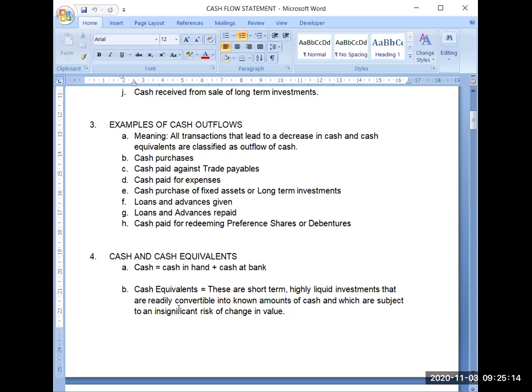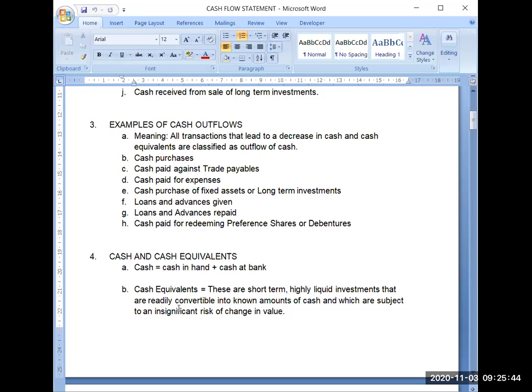Then you will be making the payment, and when you make the payment, your cash and bank balance will decrease. Similarly, if I say a credit purchase of goods, in credit purchase you are not paying any cash. So your cash and bank balance will remain intact. So in that case, we can't say that it is cash outflow. So the simple thing is that here you will be considering only and only cash transactions.